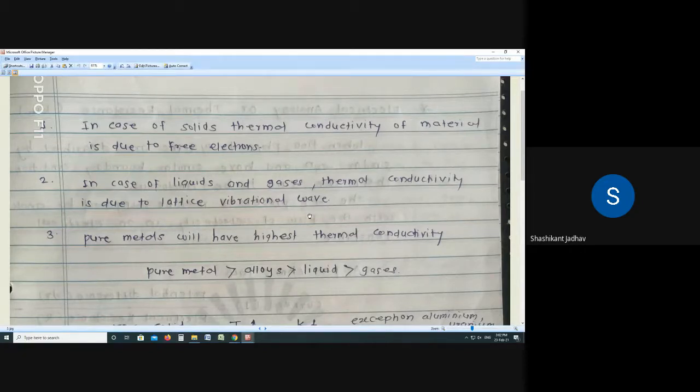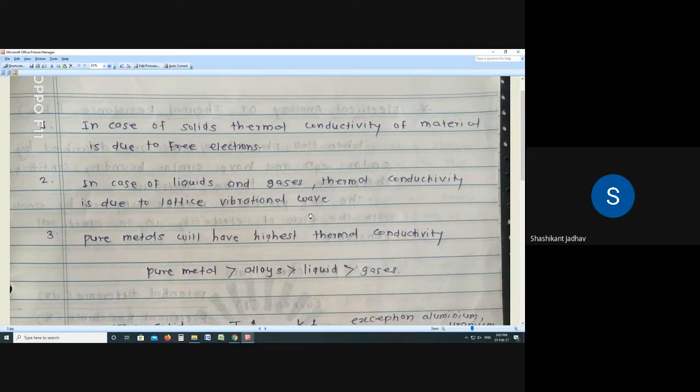We discussed yesterday that pure metal has the maximum number of free electrons, so maximum heat transfer takes place. Due to that, pure metals will have the highest thermal conductivity.